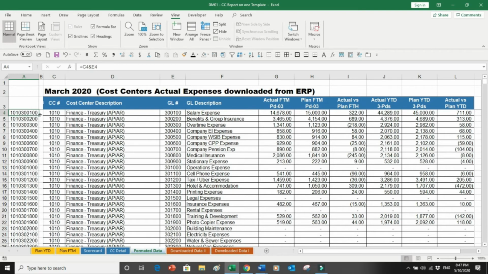So now it is unique, because 300 100 is not appearing 60 times. This 10 10 310 is only appearing once, because every cost center has the first 4 digits of our cost centers and the remaining 6 digits of our GL code. Now it becomes very easy for me to identify and make sure every number in this list of A is unique. And now if I put a VLOOKUP, it will be unique.